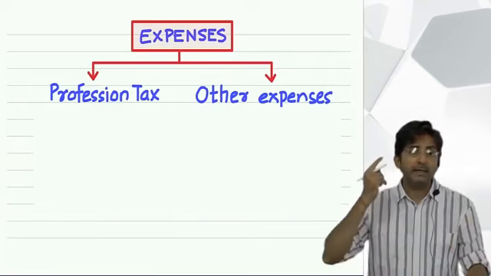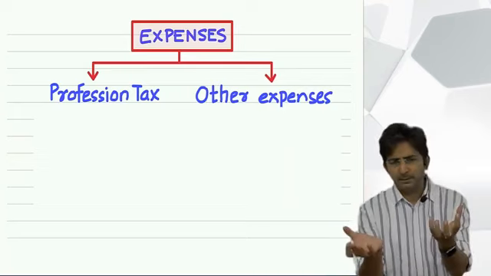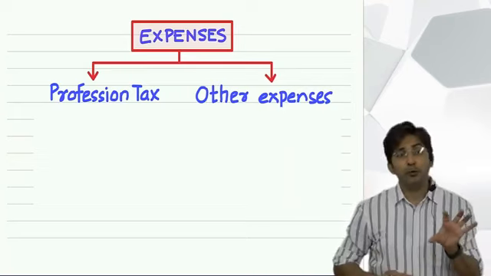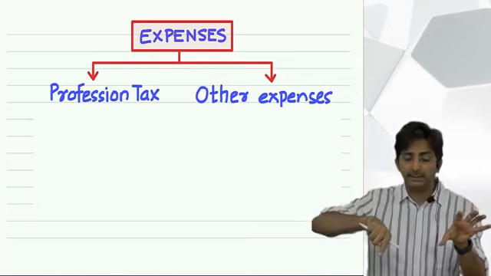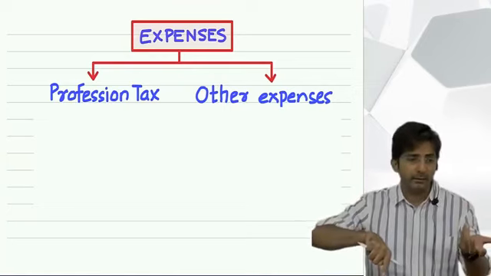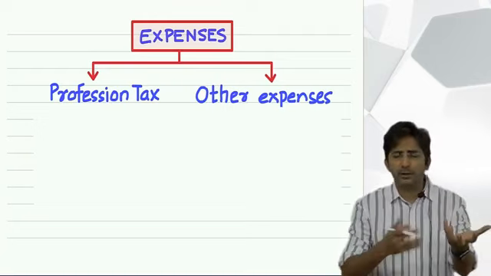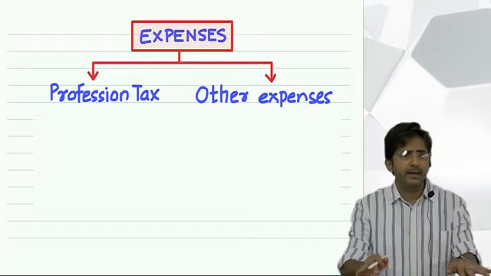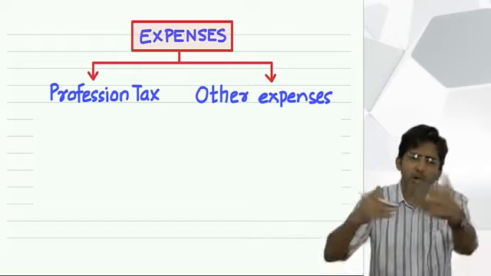And what did I explain at that time? That to earn any income, you have to incur expense. And the government cannot simply focus on my income. They have to respect my expense also, because I incurred the expense, so I could generate the income. So the government said, don't worry, whatever income you generated, you can deduct the corresponding expense and pay the tax on the net amount. That concept will come in every chapter.